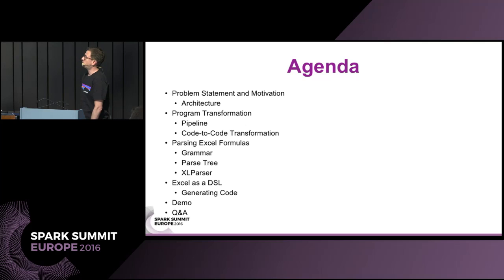Then we will go into parsing of Excel formulas. We'll touch on a grammar for that. We'll see that with that grammar, we can have a parse tree as well. Then we will continue into using a tool called Excel Parser, which does exactly that, produces a parse tree. Finally, we will look at Excel. This is more of a conceptual point. We will look at Excel as a domain-specific language, and we'll see how that's useful for generating code, or at least as a starting point.